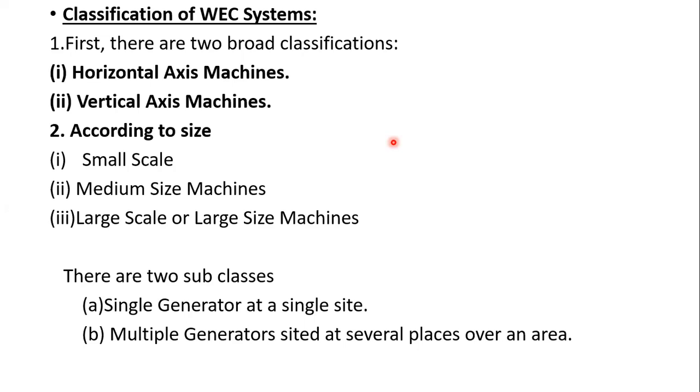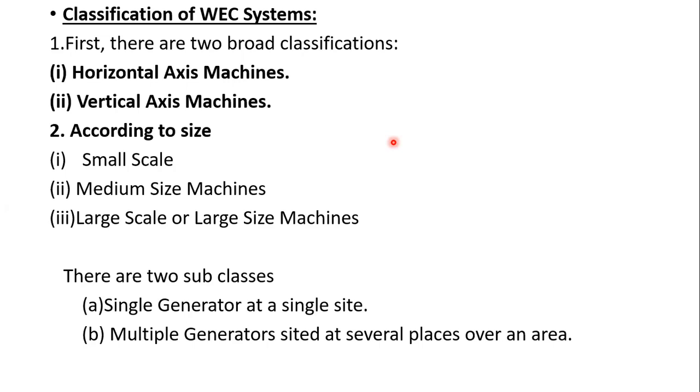And the second type, according to the size. If you classify these WECS systems according to size, there are three types, what we have discussed before. First one is small scale, second one is medium scale, and third one is large scale. Again, this large scale is divided into two types.